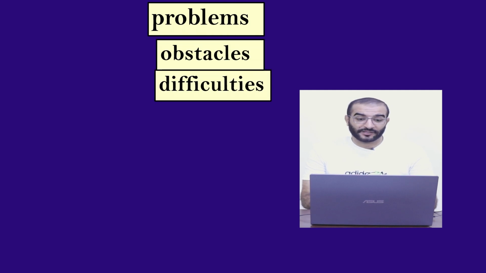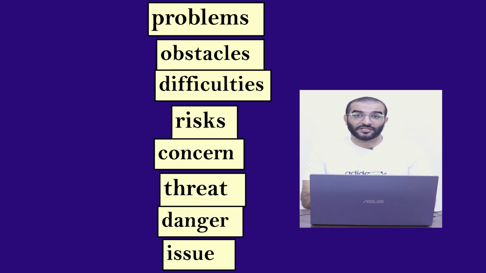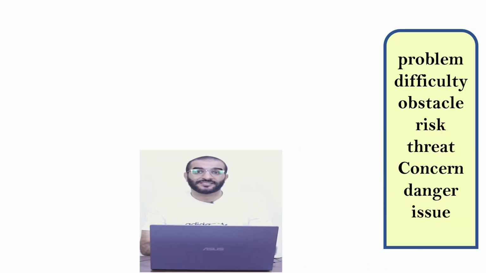Okay, this is the list of the words we're gonna use today. Problems, obstacles, difficulties, risks, concerns, threat, danger, and issue. We are going to use verbs which collocate with all these words and adjectives which collocate with all these words to make negative and positive sentences, which you can use in almost all kinds of paragraphs and essays. We'll start with the negative sentences. We have the list of the words on the right.